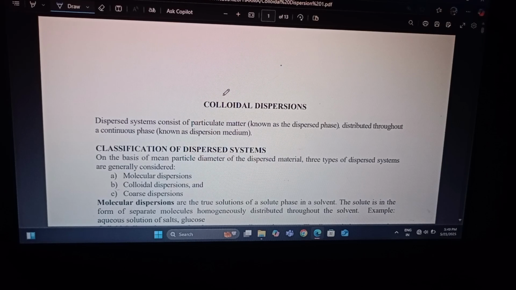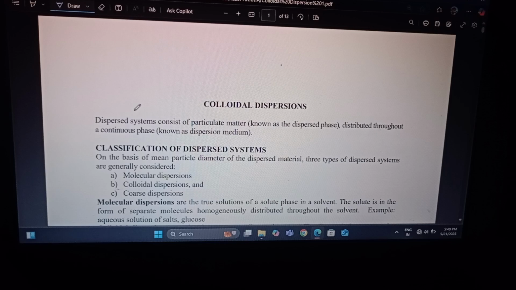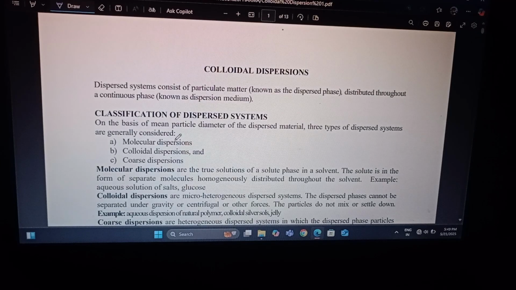Today I'll deliver the topic on colloidal dispersions. A dispersed system consists of particulate matter, known as the dispersed phase, distributed throughout a continuous phase known as the dispersion medium. It is classified into molecular dispersion, colloidal dispersion and coarse dispersion.